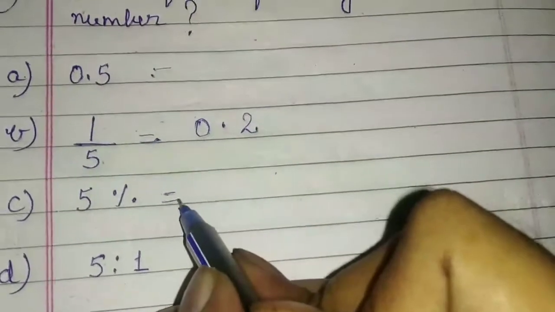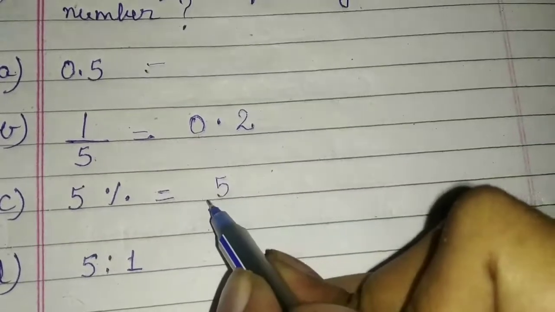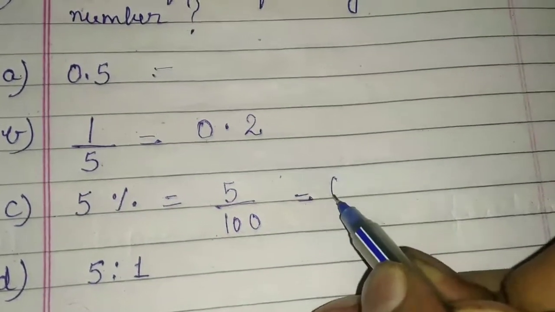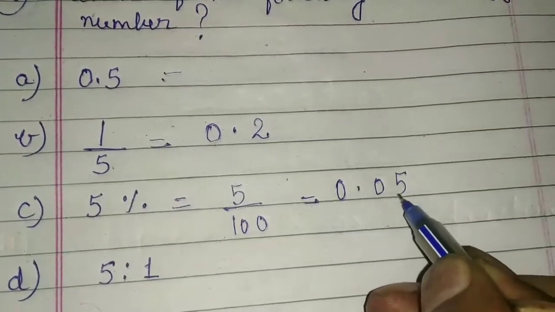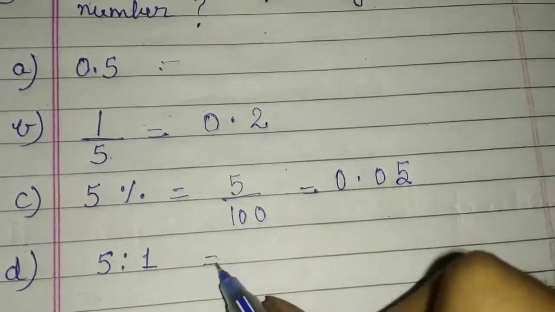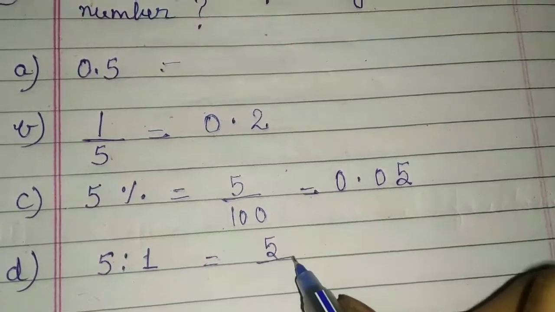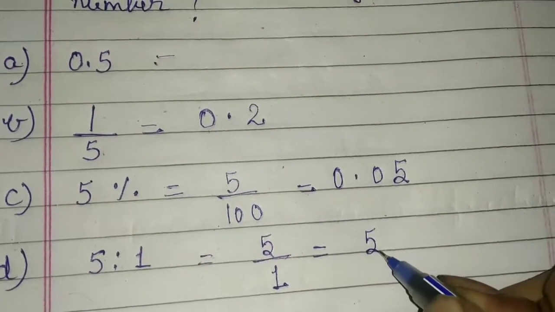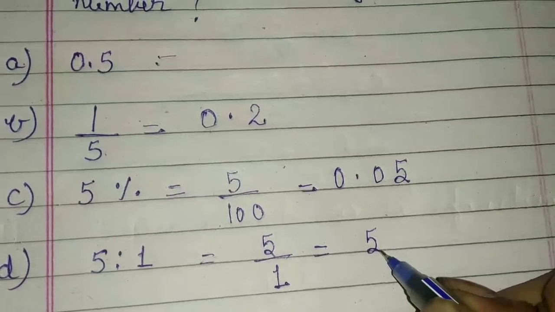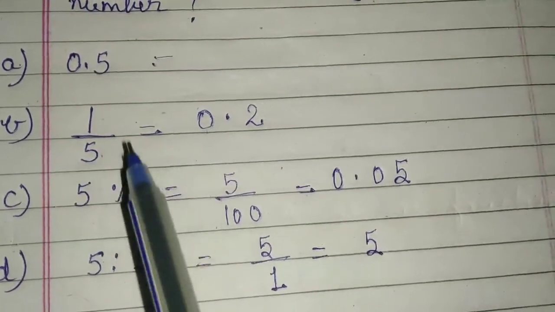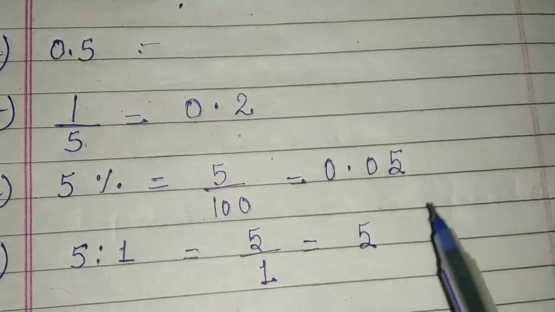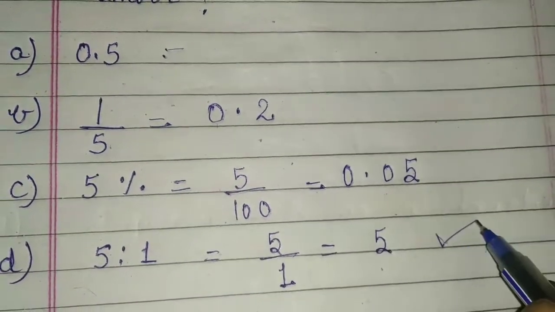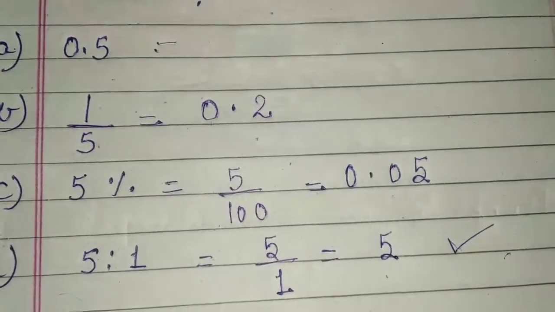Next one is 5%. 5% means 5 upon 100, and when we divide it, its value will be 0.05. And the next one is 5:1. That means we can write this as 5 upon 1, that means 5. So which is the biggest number? You can see here is 0.5, here is 0.2, here is 0.05, and here is 5. So option number D will be right for this solution.